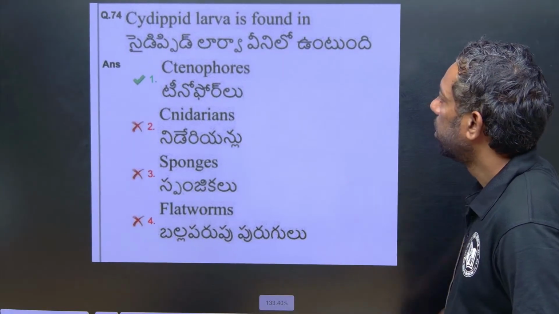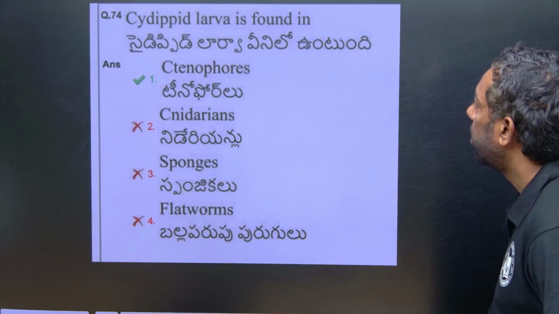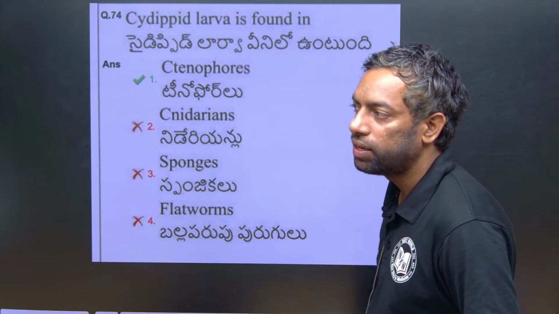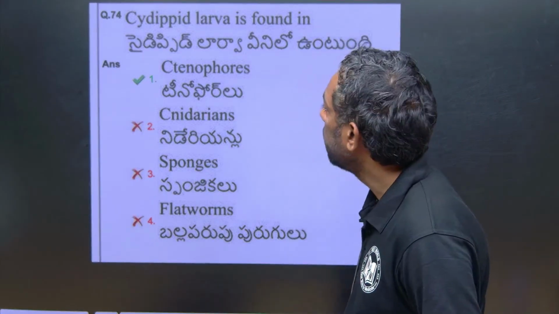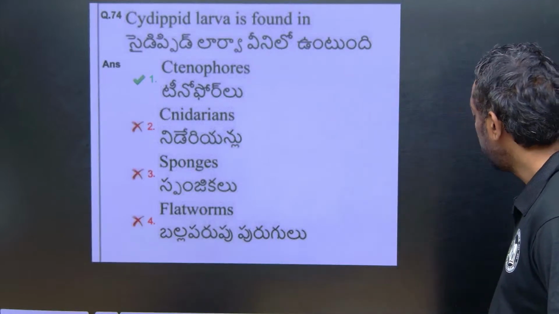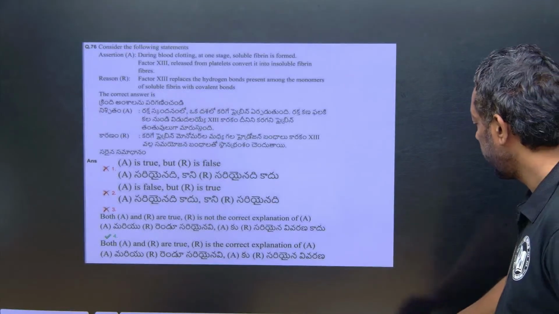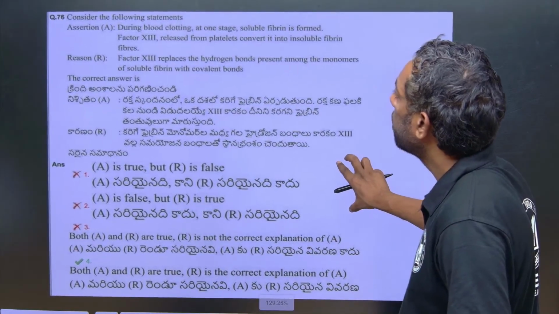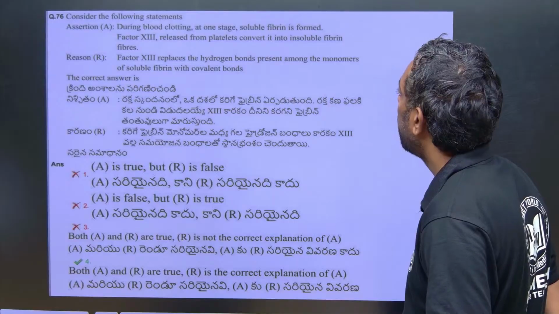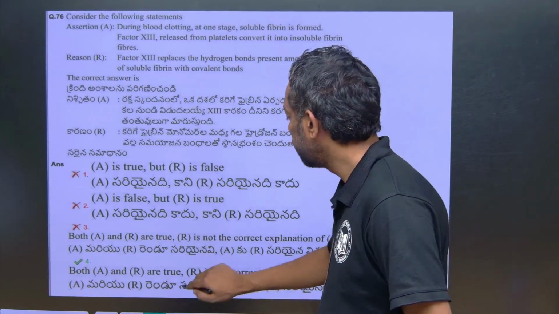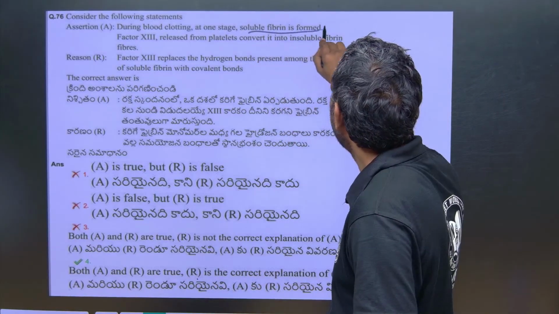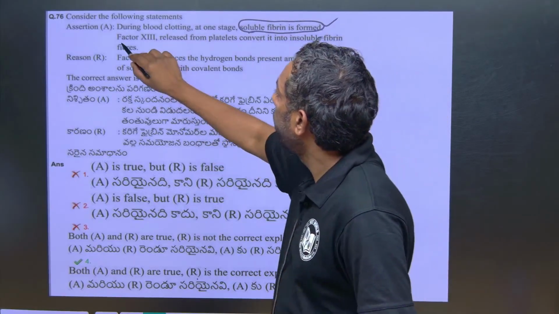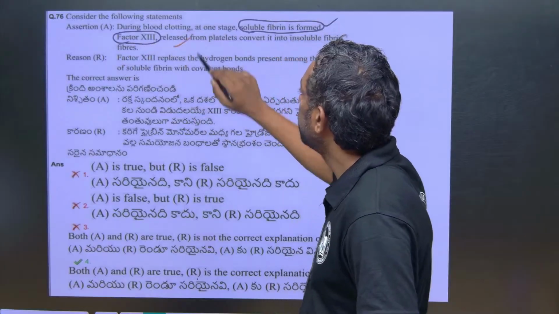Cydippid larva is found in the ctenophora, mostly the larva is different. Actually this is a direct question on the ctenophores. Next question. During blood clotting, the soluble fibrin is formed. Of course, from fibrinogen, fibrin is formed soluble. This is important, and factor 13 is also released. This is the right answer.